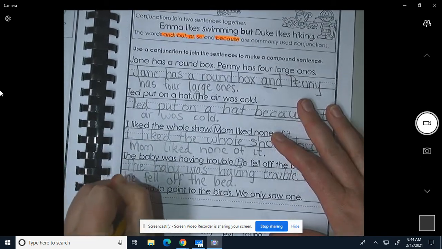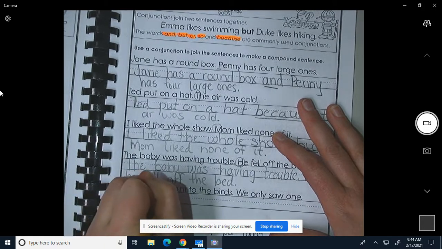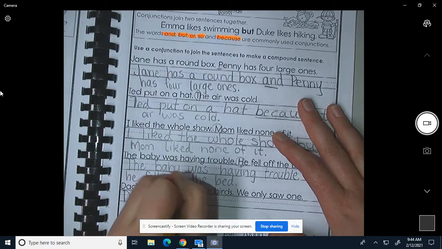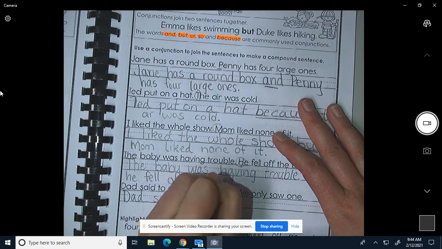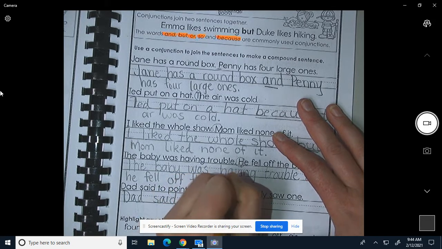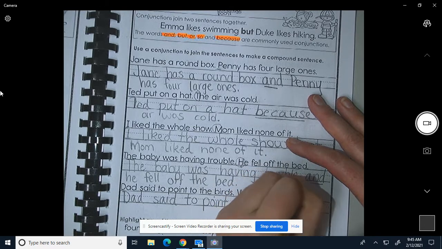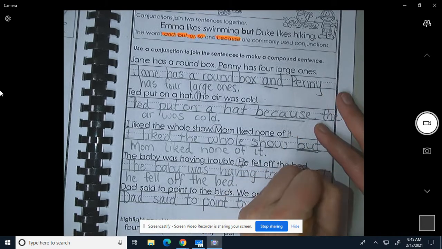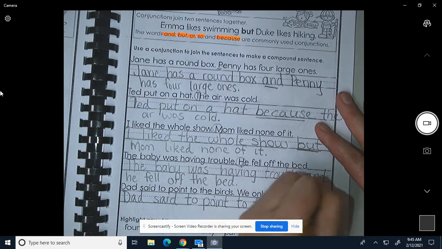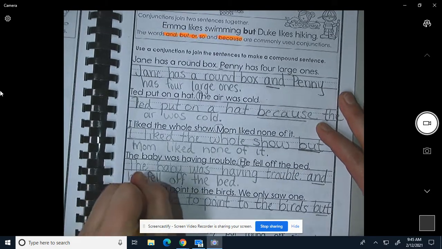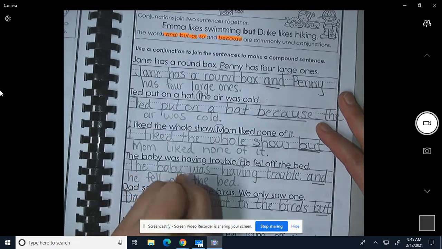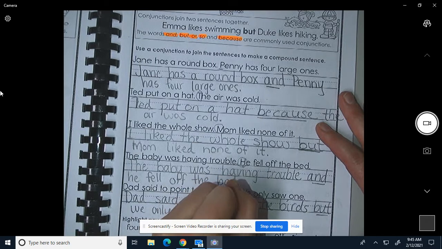Dad said to point to the birds, but we only saw one.